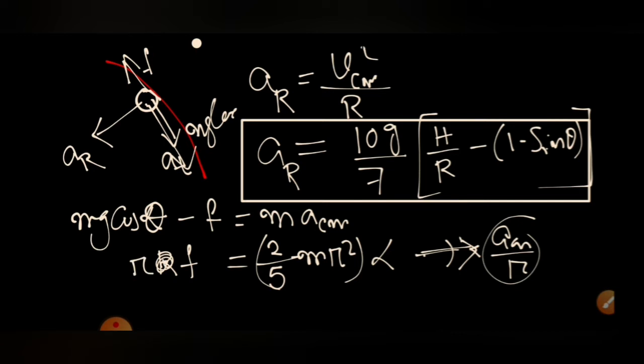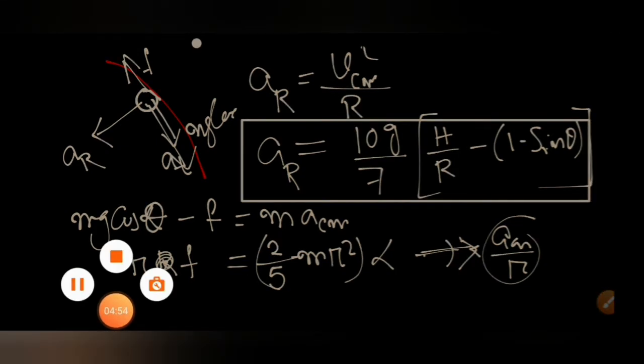If I substitute these equations and simplify, eliminating f, we get the value of the acceleration of the center of mass, that will be in the tangential direction.